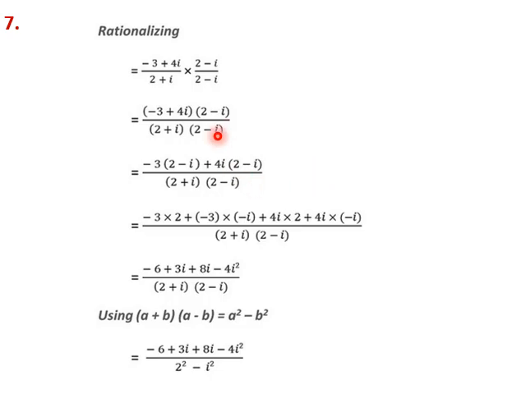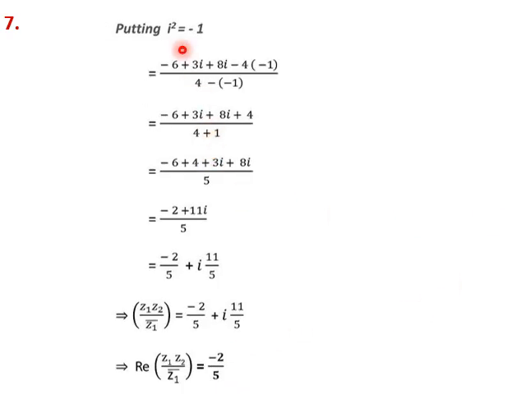How do we get that? We now multiply both numerator and denominator by 2 minus i. Keep simplifying and put i square as minus 1. We get z1 into z2 by z1 bar as minus 2 by 5 plus i into 11 by 5. We have to find the real part of this. So the real part is only minus 2 by 5. This is the final answer.